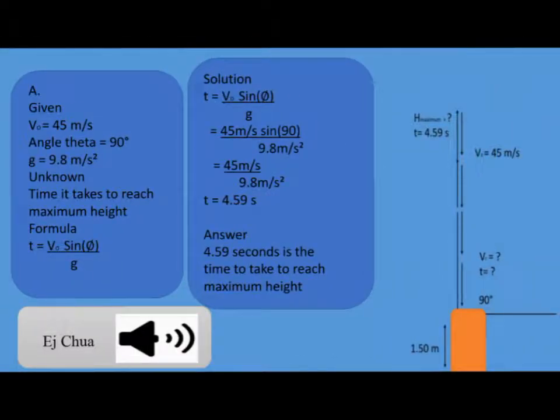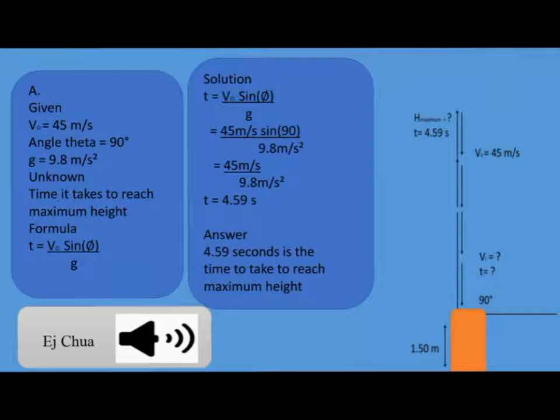To solve letter A of problem number 4, how long before the arrow reaches its maximum height, we need the given values: initial velocity, which is 45 meters per second, the value of g, which is 9.8 meters per second squared, and the launch angle, which is 90 degrees. The projectile is launched straight up.